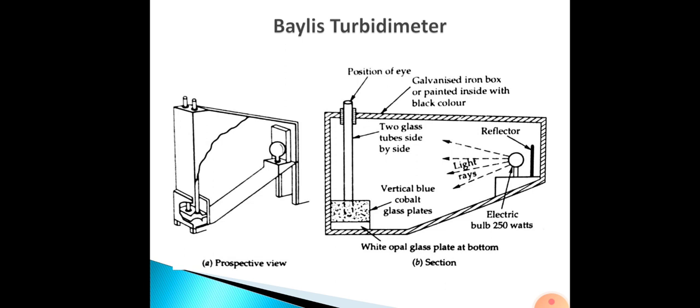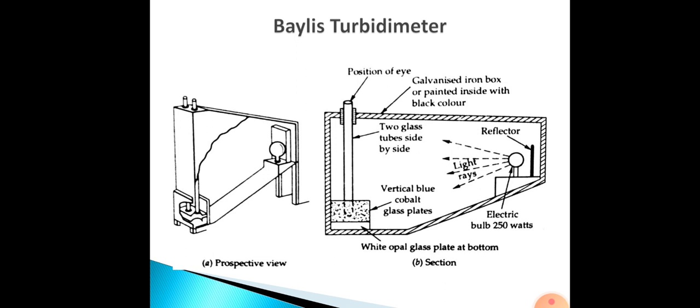Light will be allowed to fall on the glass tubes, and the color of both the samples will be observed from the top. We keep changing the water in the second tube with different known turbidity until it matches the color of water in the first tube. When the water color in both tubes remains the same, we can say that the turbidity is the value of the turbidity filled in the second tube.